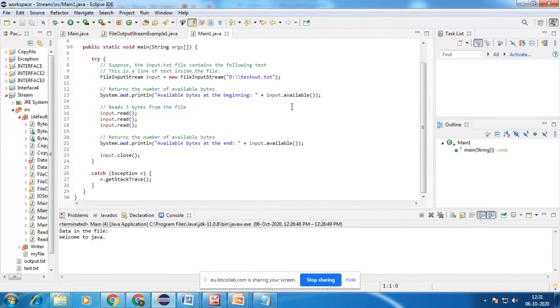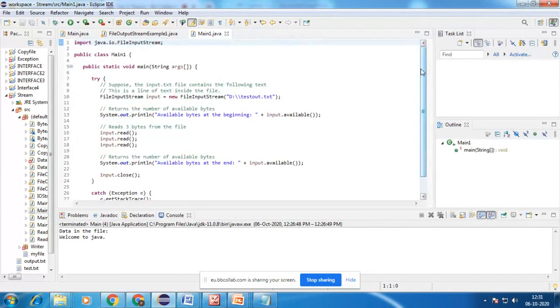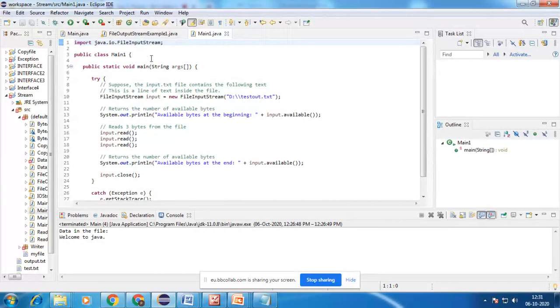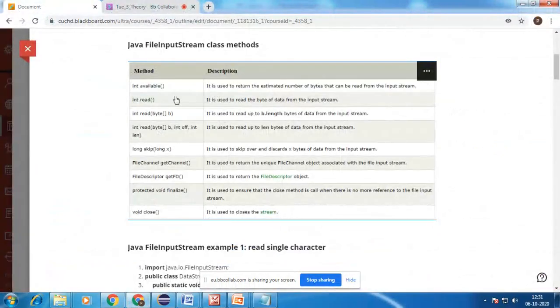So what is the use of the available method in the FileInputStream class? int available is used to return the estimated number of bytes that can be read from an input stream.